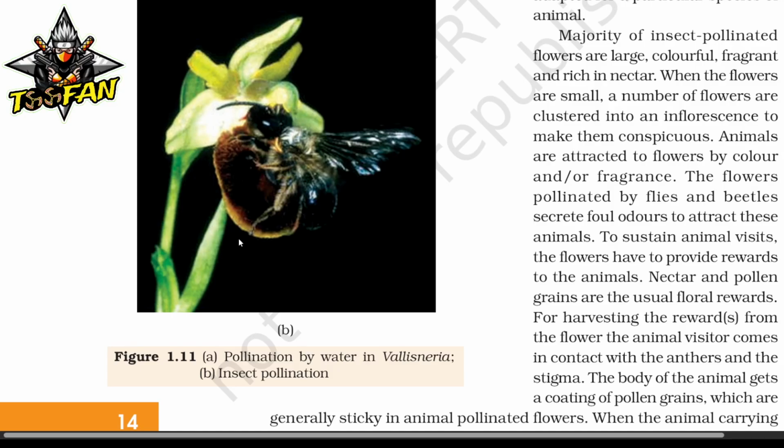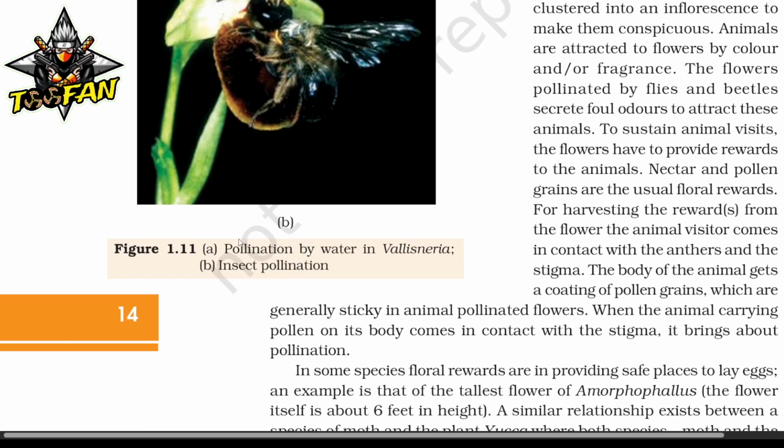For harvesting the rewards, the animal visitor comes in contact with the anthers and the stigma. The body of the animal gets coated with pollen grains, which are generally sticky in animal pollinated flowers. When the animal carrying pollen on its body comes in contact with the stigma, it brings about pollination.